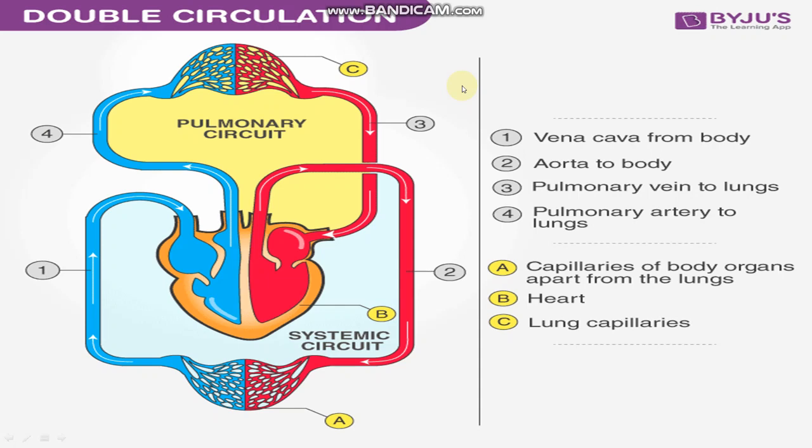So we were talking about the double circulation. See, pulmonary circuit is there. This is the systemic circuit. When blood flows through the heart in the pulmonary circuit, heart and lungs both are responsible for the blood flow, and here in the systemic circuit, lungs and heart are also responsible. You can see pulmonary is related to lungs and systemic is related to aorta, right?